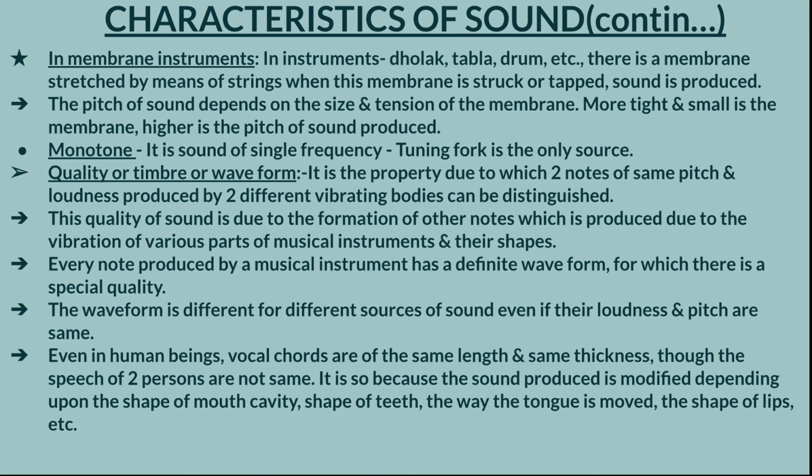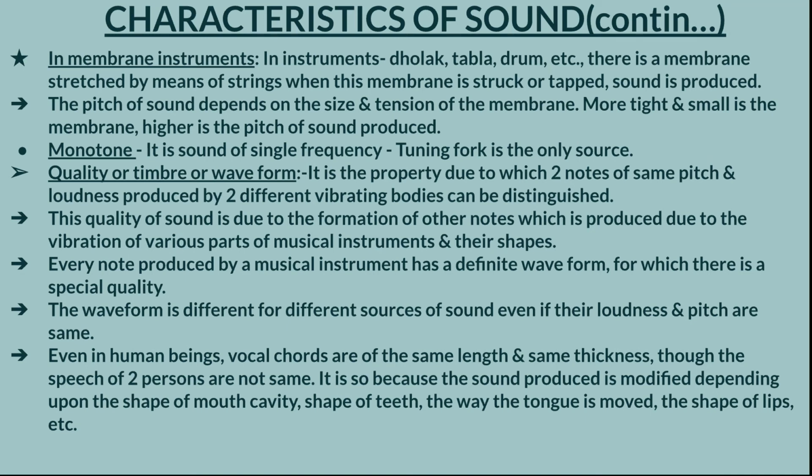Even in human beings, with the same thickness, the speech of two persons is not the same. Two different persons, whose vocal cords are the same length and same thickness, will still produce two different speech sounds.